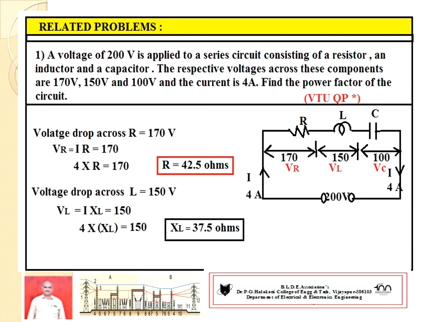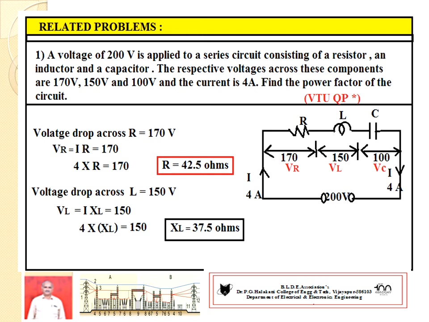So, first you identify the given circuit. There is no doubt, RLC circuit, hence we are knowing the impedance Z equal to under square root of R square plus XL minus XC square, second step. Now, what is the given? R, L, C values are not given, but voltage drops are given.